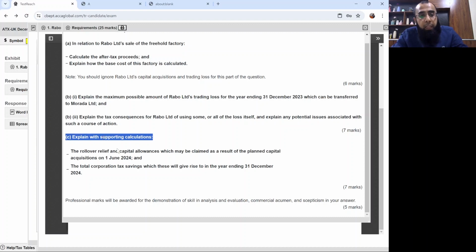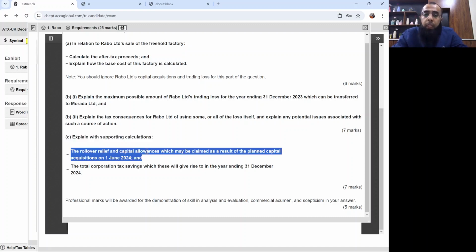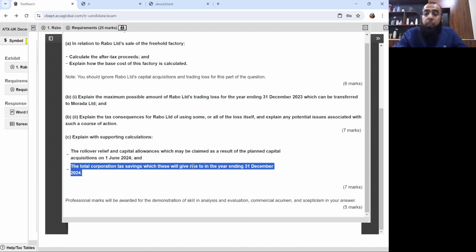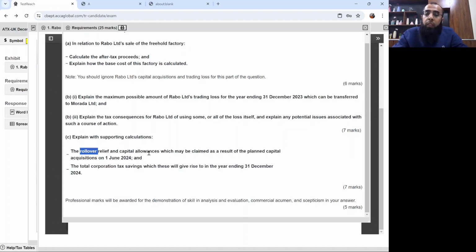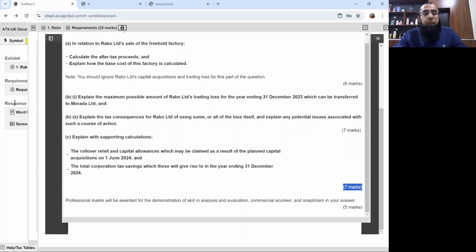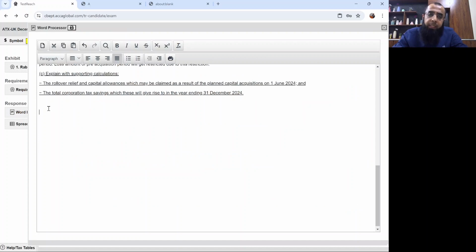Explain with supporting calculation the rollover relief and capital allowances which may be claimed as a result of the planned acquisitions on 1st June 2024, and the total corporation tax savings which these will give rise to in the year ending 31st December 2024. So we have to comment on rollover relief, the capital allowance implications and the tax savings arising, and it's a requirement for 7 marks, which I believe is an easy one.